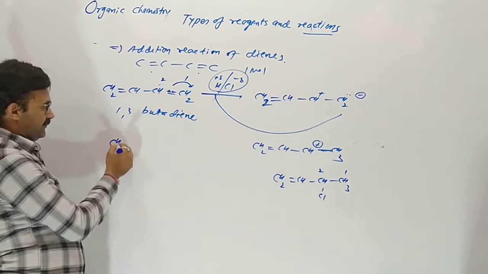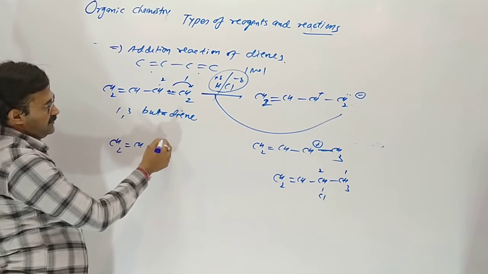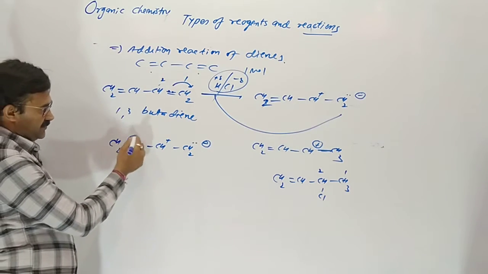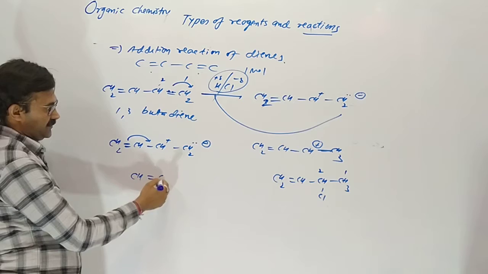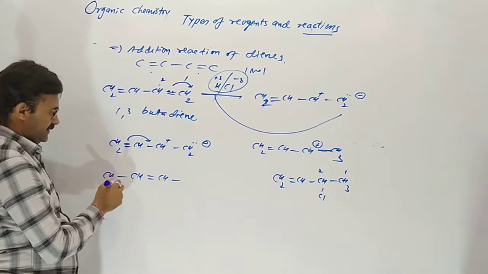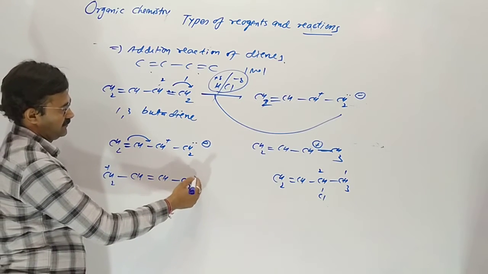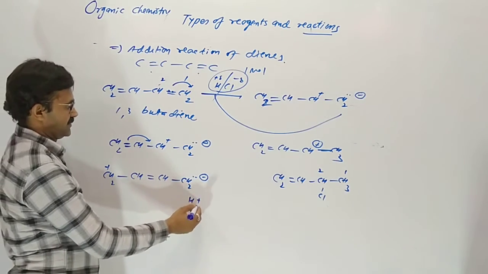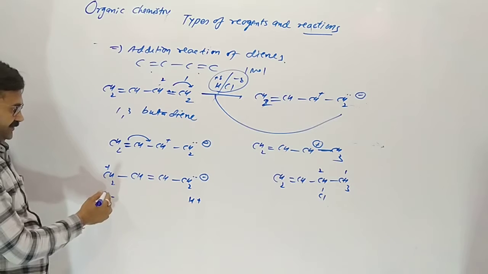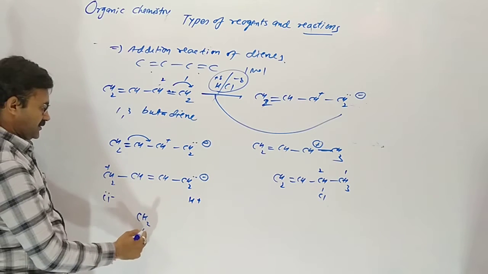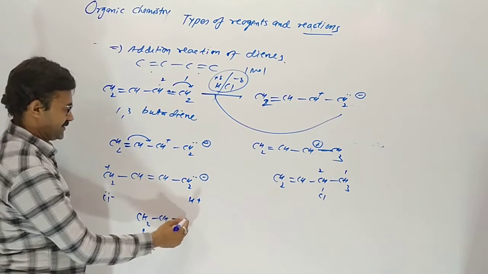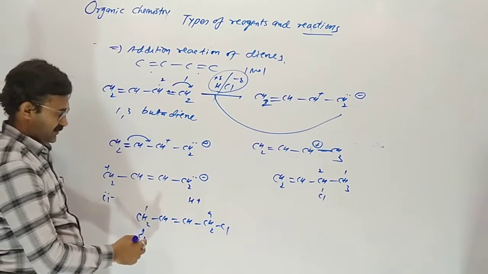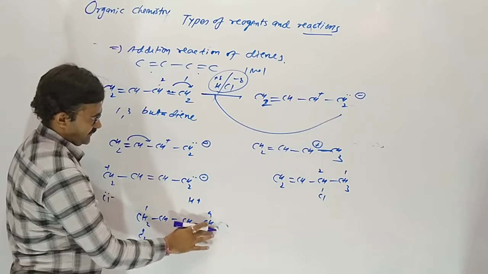Another possibility, after forming the carbocation, these two electrons move here due to resonance. And this became positive. So in this case, hydrogen combines here and chlorine here. So it gives 1,4 addition. On first and fourth carbon, chlorine and hydrogen are adding.